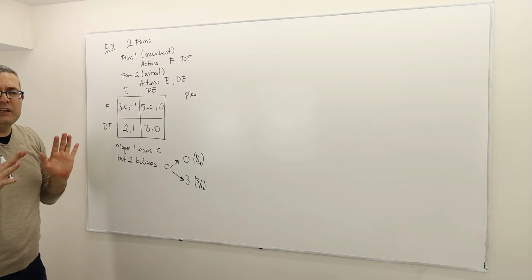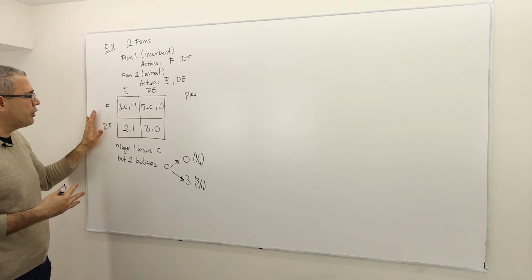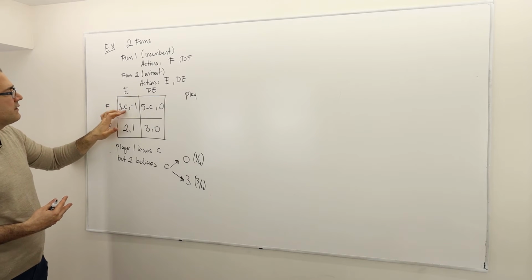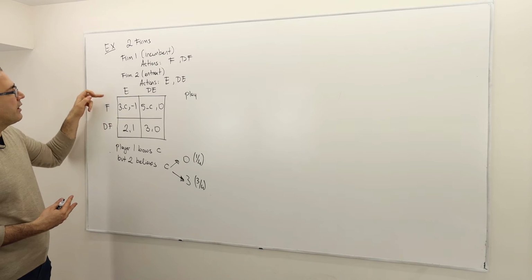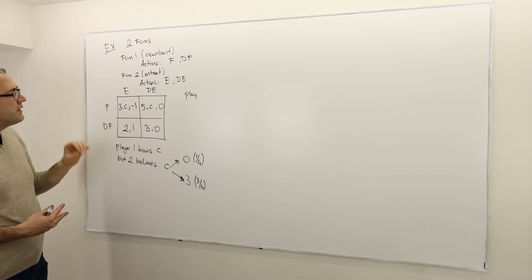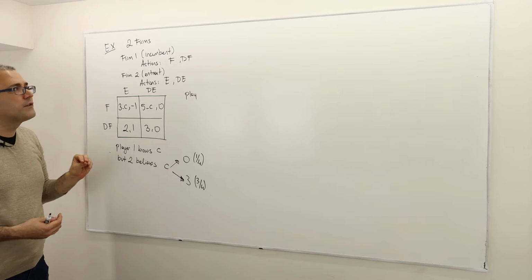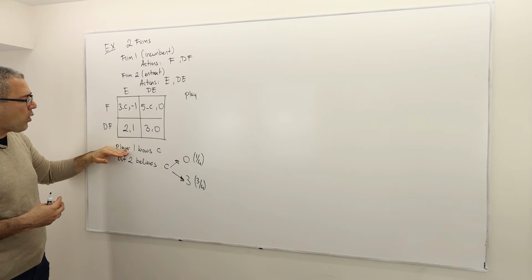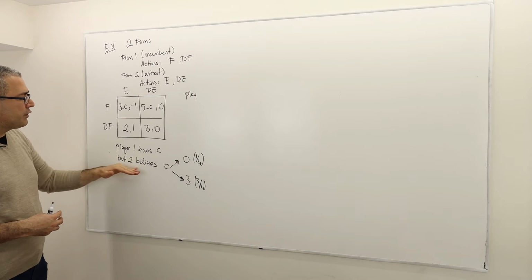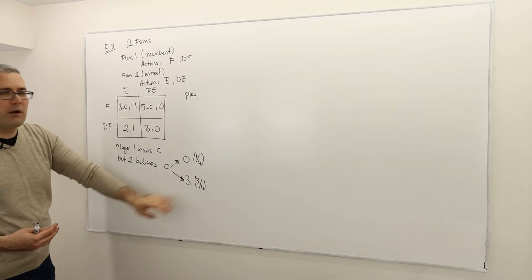It's a simultaneous move game, which means both players simultaneously and independently choose an action, and then the payoffs are as given. 3 minus C and minus 1 if firm 1 fights and firm 2 enters, for example. Here C is the parameter, which is the payoff relevant parameter. So the payoffs are private information. Player 1 knows the C, all right? However, player 2 believes that C is either 0 or 3 with those probabilities, okay?